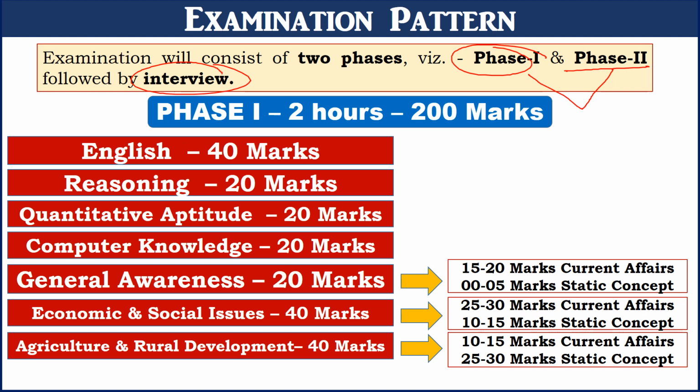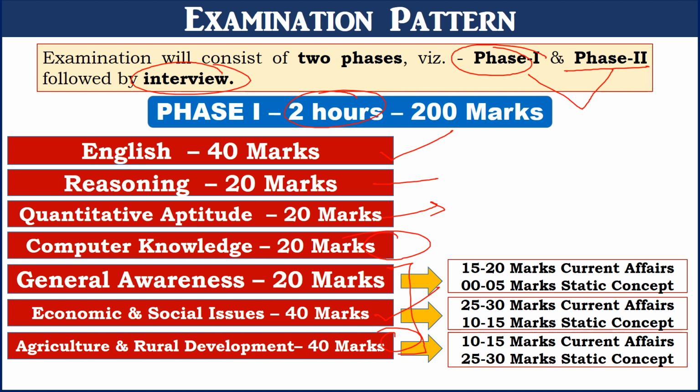First, we will understand the pattern for the phase 1 examination. In phase 1, one will be given 2 hours to complete the paper and it will have 200 questions. In English, you will have 40 questions, each of 1 mark. Reasoning will have 20 questions. Quantitative aptitude will have 20 questions, computer awareness will have 20 questions, general awareness will have 20 marks, economic and social issues will have 40 marks, agriculture and rural development will have 40 marks. So there are 100 marks for GA, ESI and ARD.